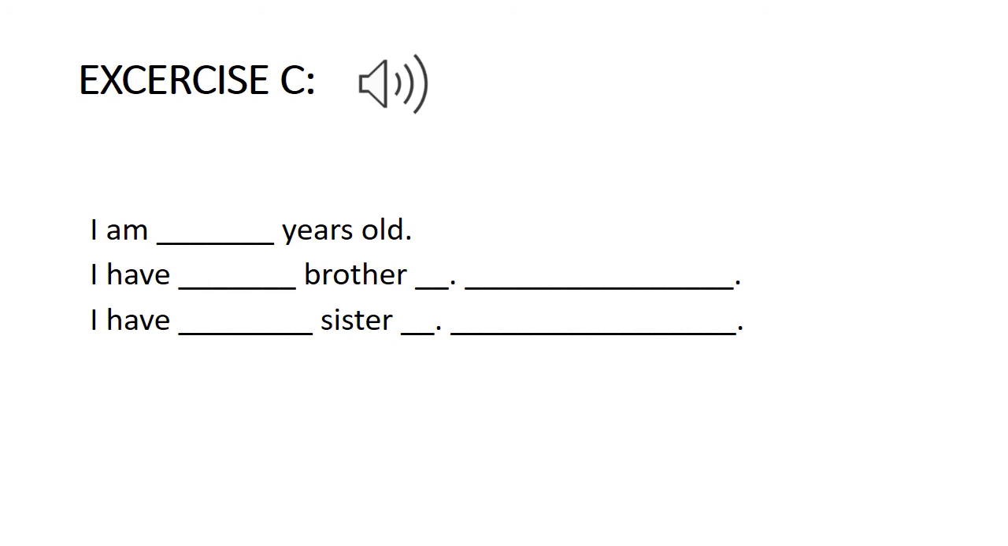You have to write the number of sisters that you have. For example, if you have one sister, then you don't have to write S with sister. But if you have more than one sister, then you have to write S with sisters. And then in the blank in front of sister, you have to write the names of your sisters.